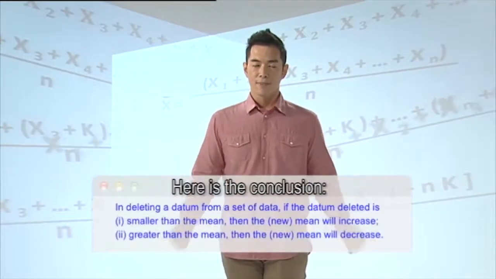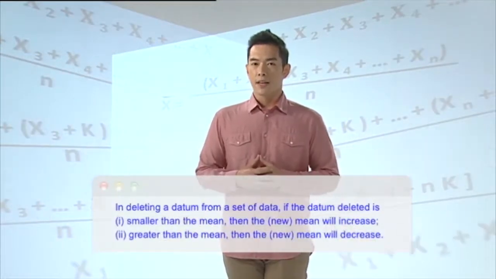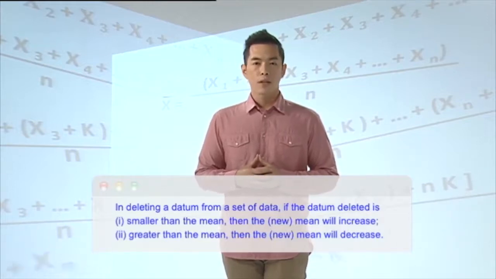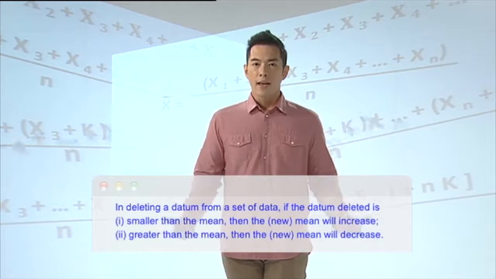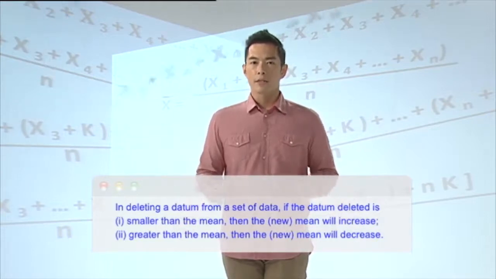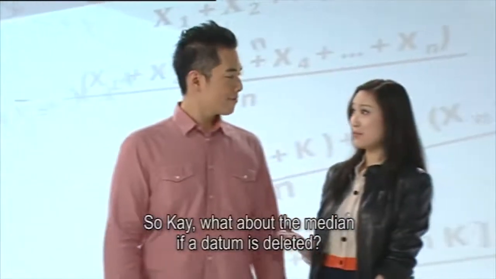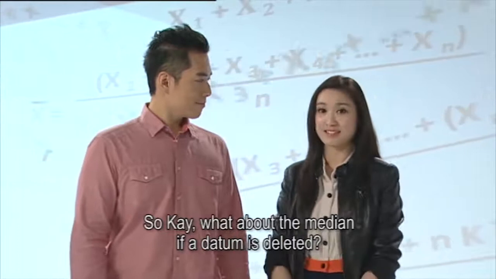Here's the conclusion. A datum is deleted from a set of data. If this datum is smaller than the mean, then the new mean will increase. On the other hand, if this datum is greater than the mean, then this new mean will decrease. So, okay, what about the median if a datum is deleted?